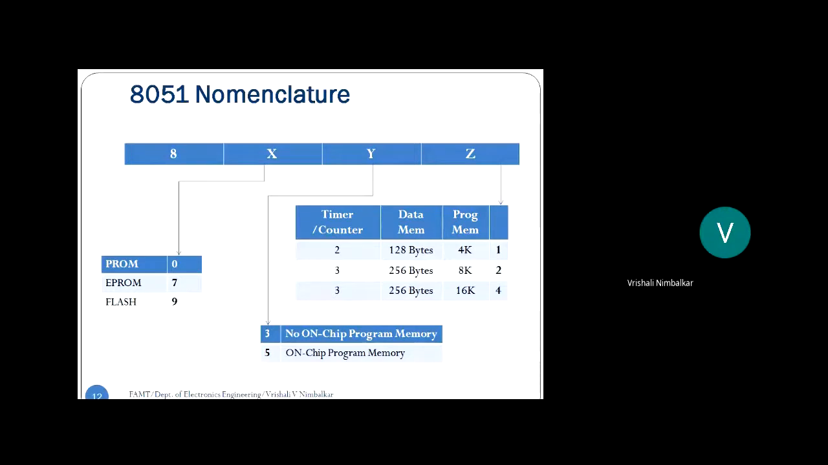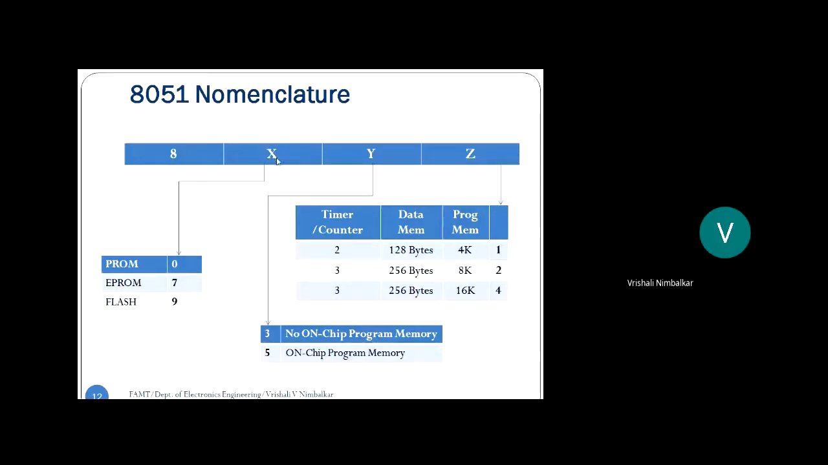So 3 indicates there is no program memory inside the chip. Right? So there is no memory to store your program. In such a case, you need to connect an external ROM to your microcontroller. What digit? 3, 8031. Whereas 5 indicates there is program memory inside the microcontroller.